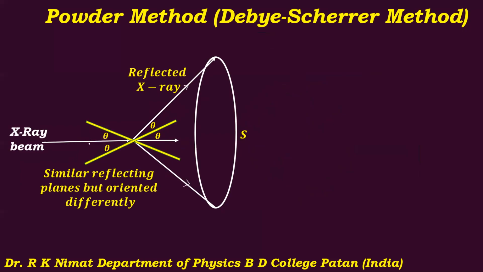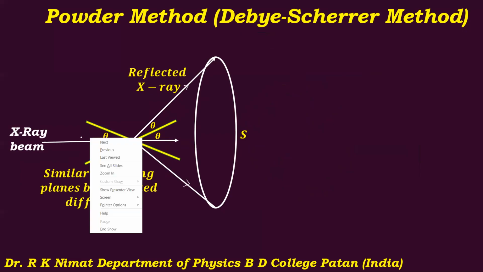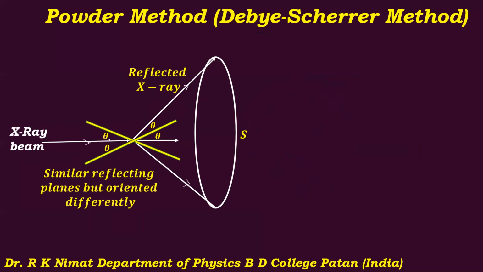Now, if this is the incident X-ray, and suppose this is the crystal plane. I have shown these two, which are similar reflecting planes, but which are differently oriented. So let us consider this is a crystal plane, and if the beam of X-rays is incident, we know that this angle is theta, the angle made by the incident X-rays with the crystal plane.